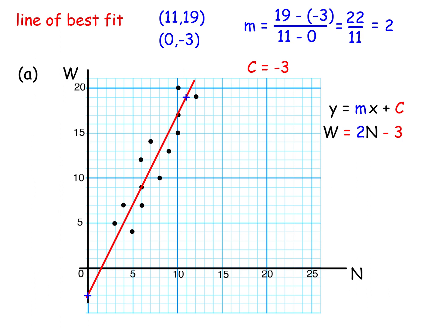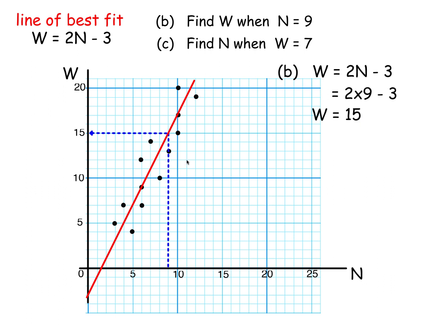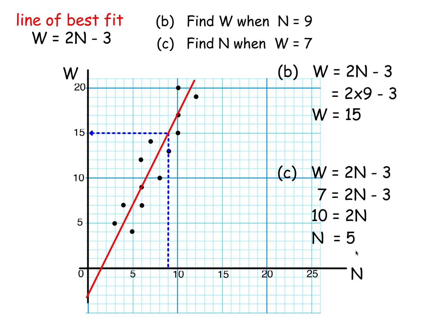Part B, using that equation, it said find w when n is 9, we just replace the n by 9 and work out w. And then find n when w is 7, write the formula. Replace the w by 7 and solve that. Add 3 to each side, so 2n's 10 and then n's 5.